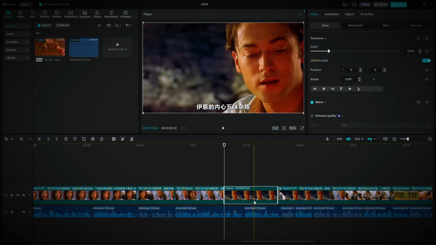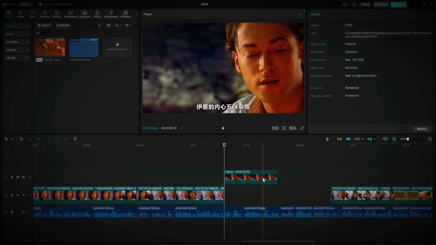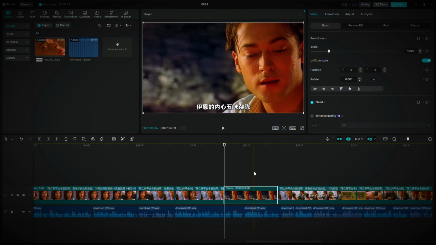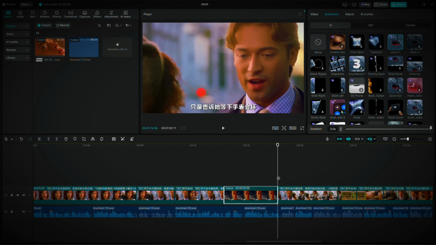Now the clip has been converted into an image. You'll still see the original clip here. Just delete that since we don't need it anymore. Next, adjust the frozen image to fill the empty space where the video was, and then add a zoom animation to make it look more dynamic. It's pretty simple. Just go through and do the same thing for all the clips that don't have any action.